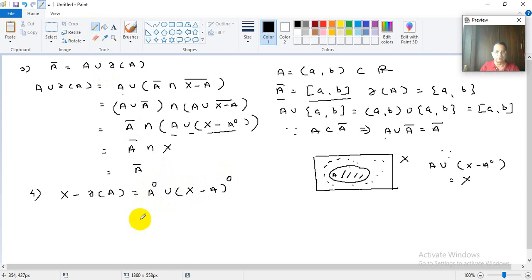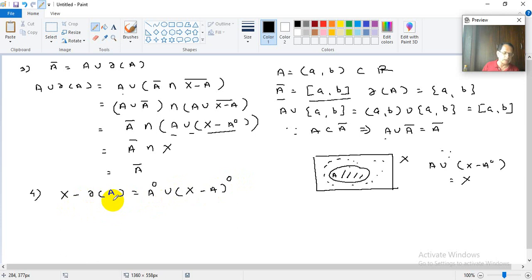Now this is obvious. We are subtracting the boundary points of A from X. Boundary points of A are those which are neither interior points nor exterior points of A, that is, nor interior points of A complement. So A interior union X minus A bar will be X minus boundary of A.